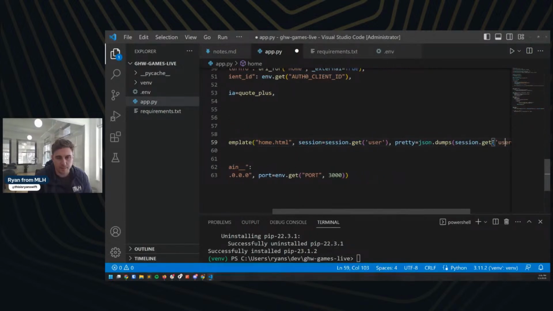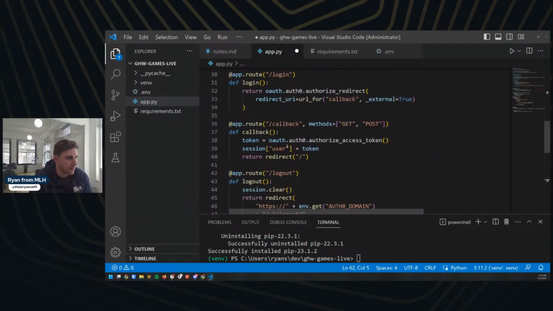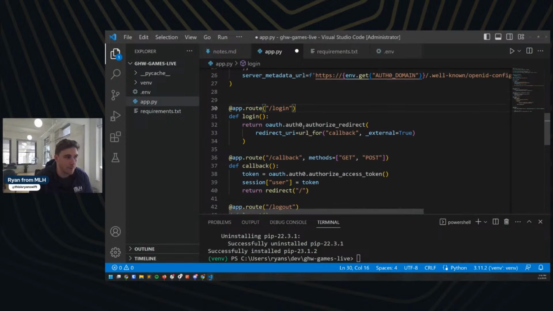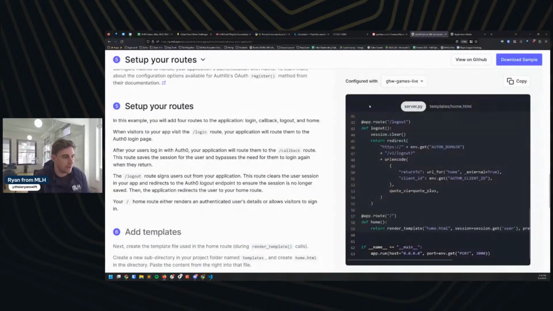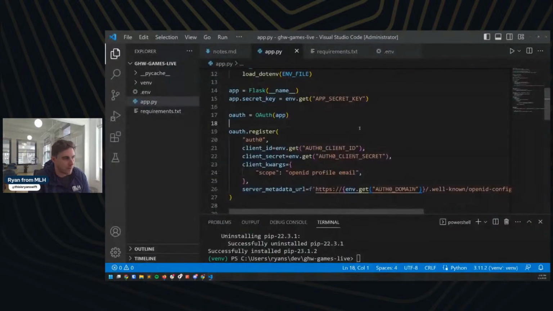And this is just going to be for our authentication. All of these routes up above, this logout, this callback, this login, these are all different web pages or different URLs that our users might hit, and they're going to all help us log people in and out of our application. So again, we're just using the templated information here from Auth0.